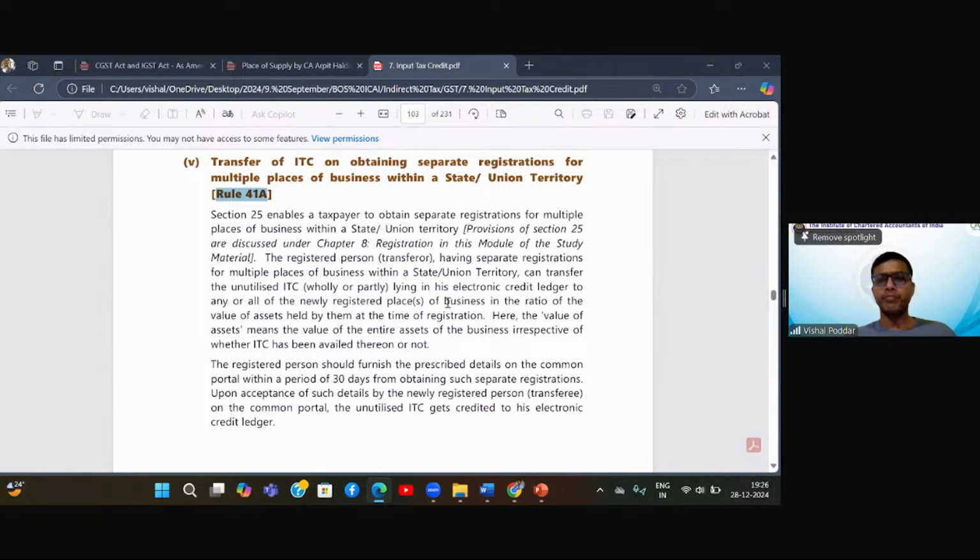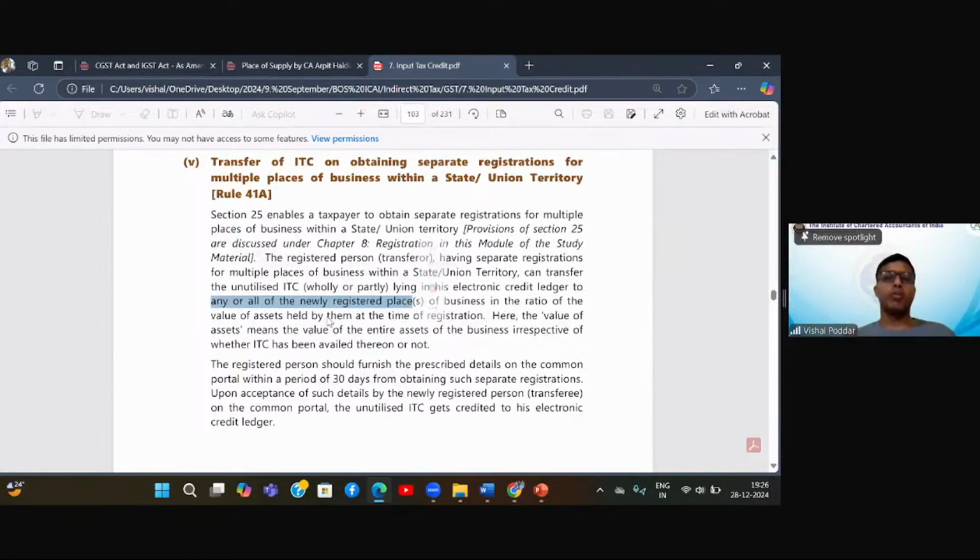So what it is saying, can transfer the unutilized ITC. So first it can transfer. Second, I may transfer wholly or partly. So it is not necessary if Mumbai is having a balance of 10 lakhs, it has to transfer the entire 10 lakhs. Mumbai may decide to transfer only 2 lakhs, only 3 lakhs. So that is also a choice. Lying in the electronic credit ledger to any or all of the newly registered places. So again, here also I have a choice. I may transfer balance only to Pune and nothing to Nashik, Aurangabad. I may transfer to Pune and Nashik and nothing to Aurangabad, and so on.